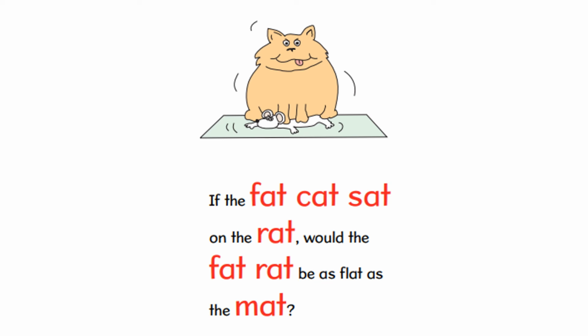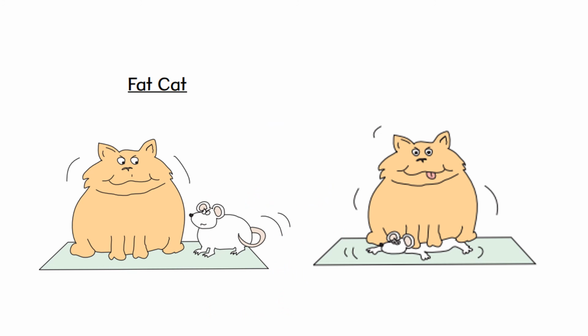After the cat sits on the rat, the fat rat becomes as flat as the mat. So what's happening in the story? Both the fat cat and fat rat sit on the mat and the cat sat on the fat rat and the rat became as flat as the mat.